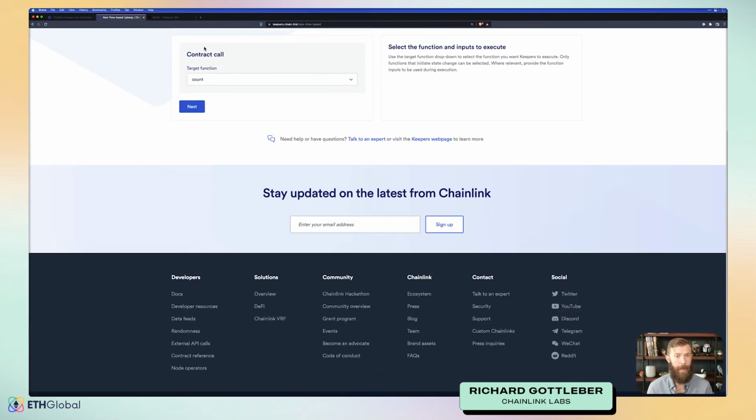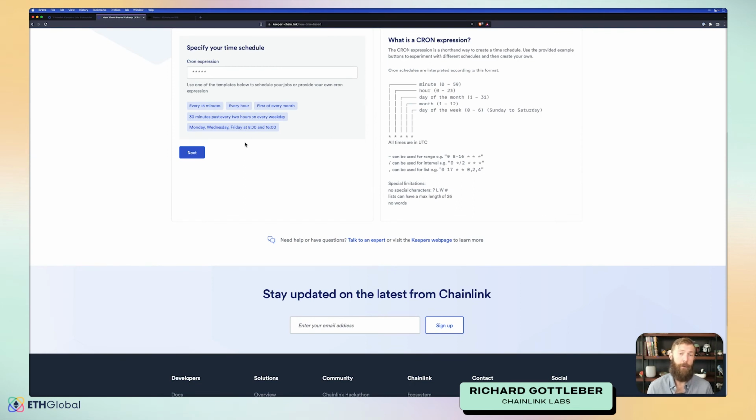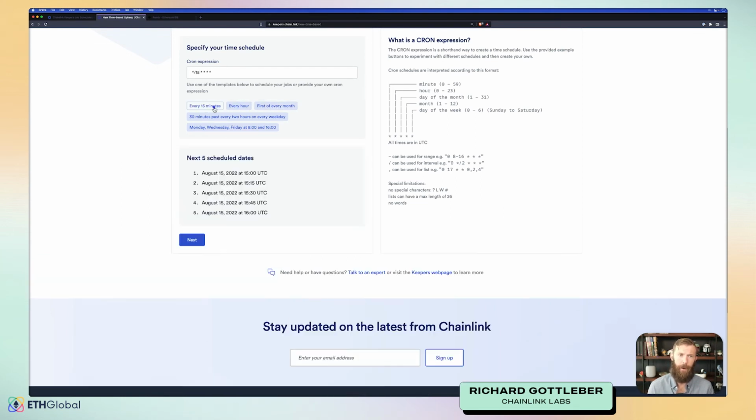Now that we've provided the ABI, the keeper's interface is aware of what functions are available in our contract. This is a pretty simple contract. It has one function, so we'll select that function and click next. Here's where cron comes in. This cron will give us some things that we can do, like every 15 minutes, every hour, the first of every month. We'll pick every 15 minutes to start with, and then we'll change it to be maybe a little bit faster.